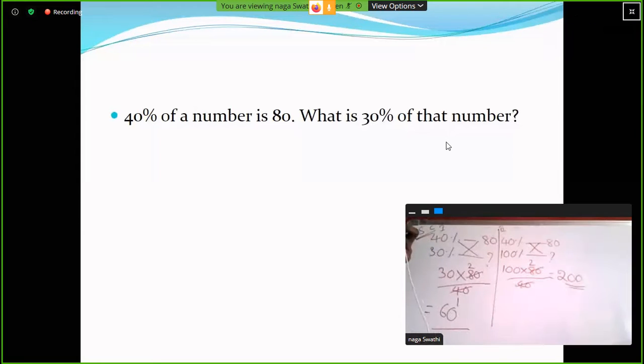The original number is 200. From 200, 10 percent is 20, so 20 percent is 40, 30 percent is 60, 40 percent is 80, 50 percent is 100, 100 percent is 200, and 200 percent is 400.